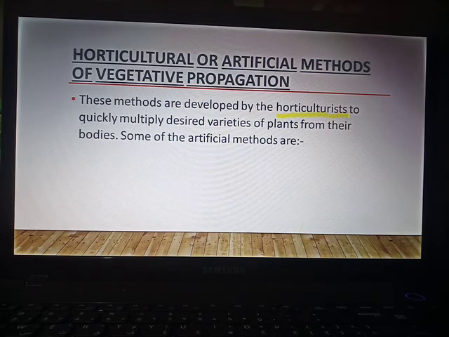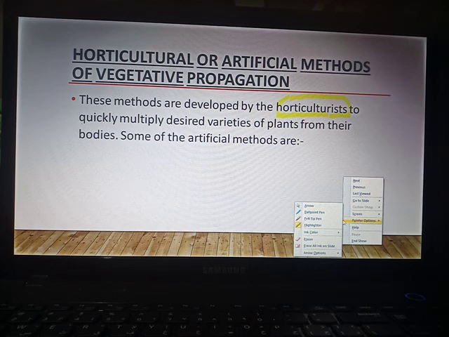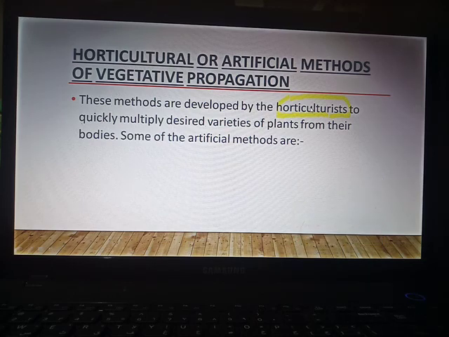Horticulturists are the persons who are experts in garden cultivation and management. So, in the horticultural process, horticulturists take bodies of plants or young plants to form desired varieties of plants.